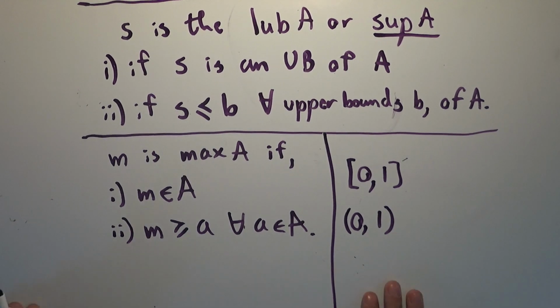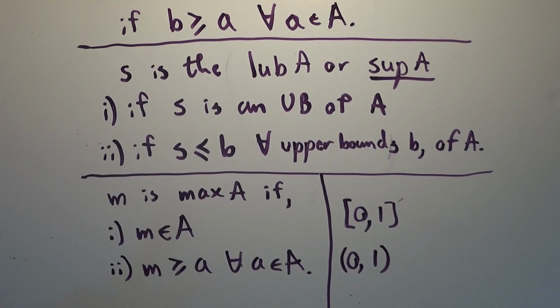So I hope these definitions are clear so far. We're going to be using them pretty freely, so make sure you understand what they mean. We're going to do a little bit of a reframing. We're going to assume that my little glossing over explanation of the maximum is a good enough proof that if you have a maximum, then it's the least upper bound. We're going to rephrase what it means to be the least upper bound now.